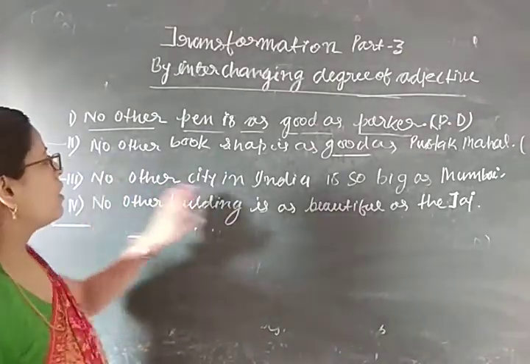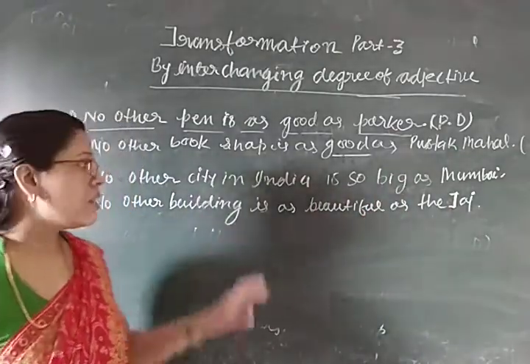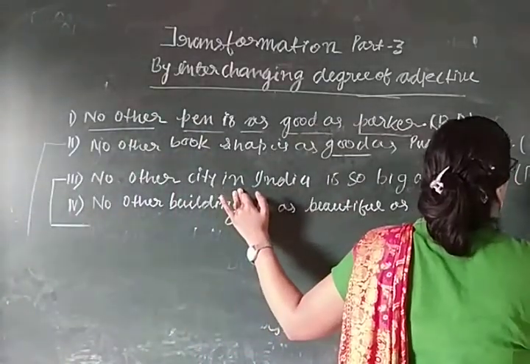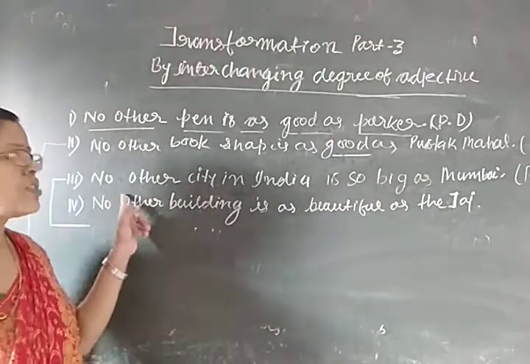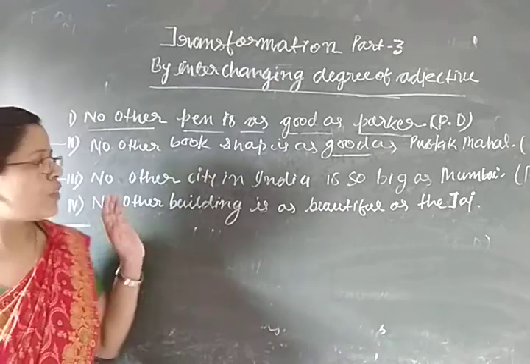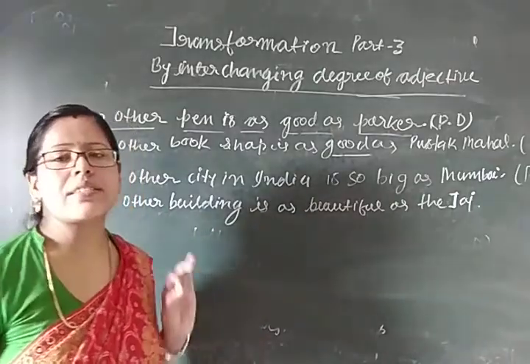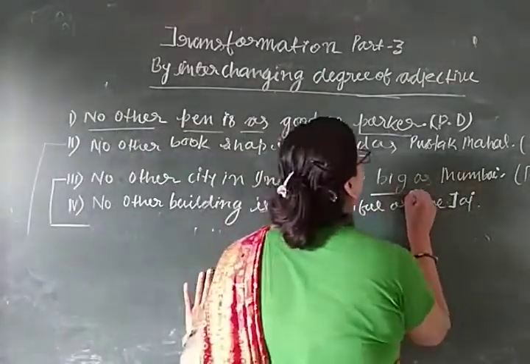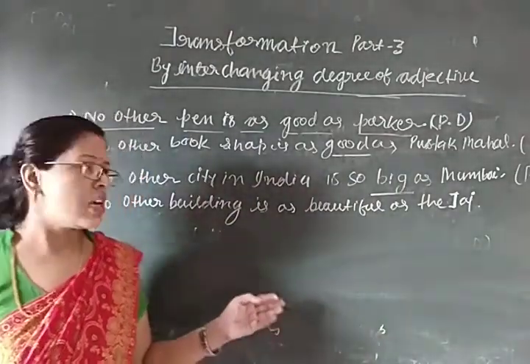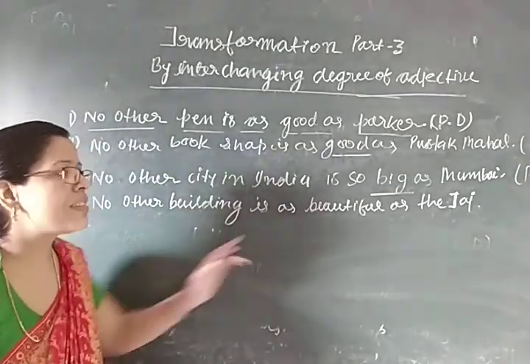No other city in India is so big as Mumbai. This is also given in positive degree, and we have to change this into comparative degree. At first, the first step we have to take is to find out the adjective. What is the adjective in this sentence? Big. Big is an adjective, and it is in positive degree. In order to change it into comparative degree, we have to use the comparative degree of this adjective.